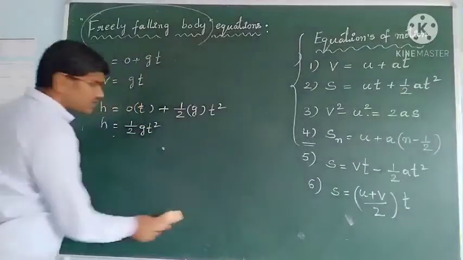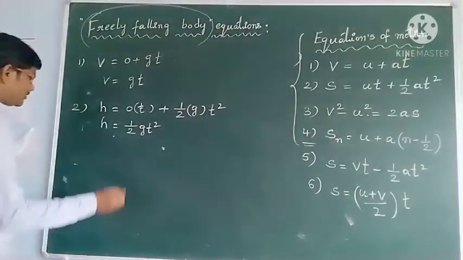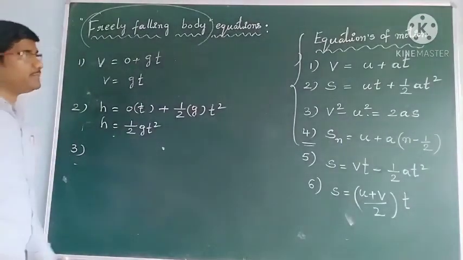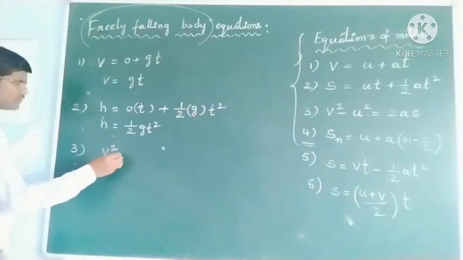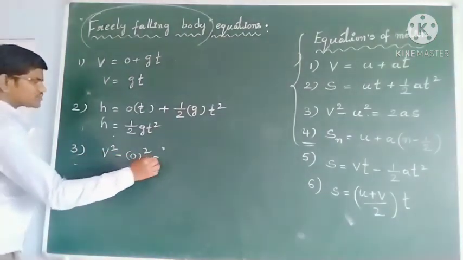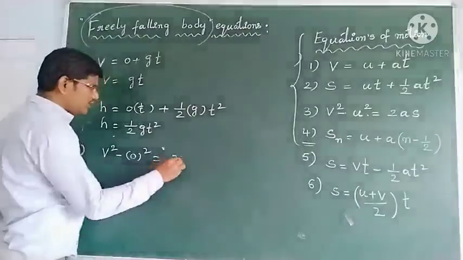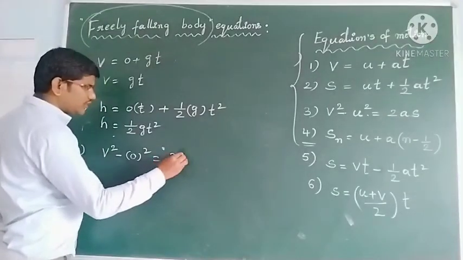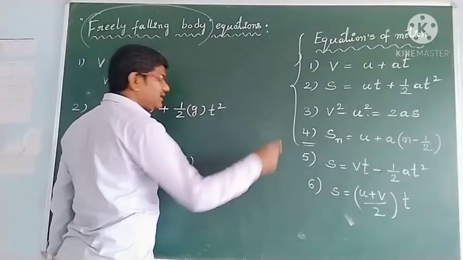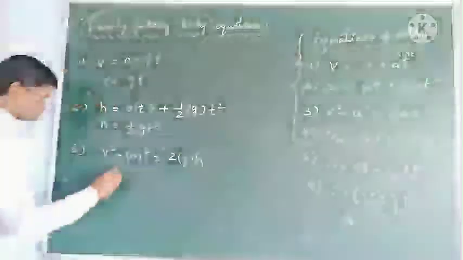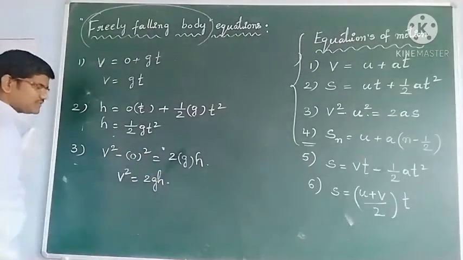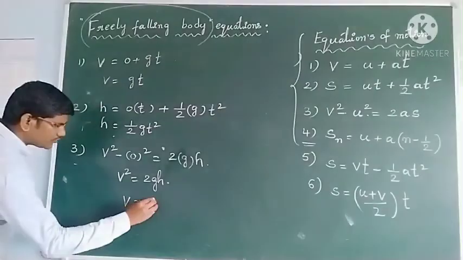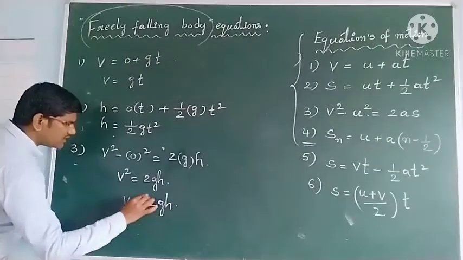So the second equation, how it has changed we have seen. Now see the third equation, v square minus u square is equal to 2as. In that, write v square as v square only, u square as 0 square, and 2 into a value take as g, s value take as h. Then v square is equal to 2gh, then v is equal to root over 2gh.